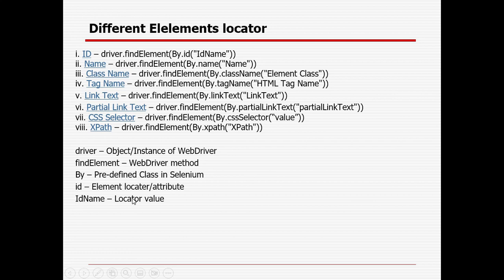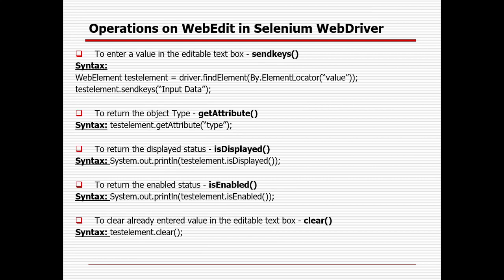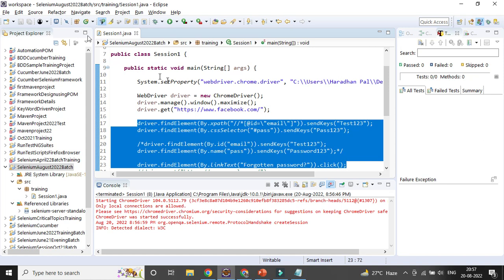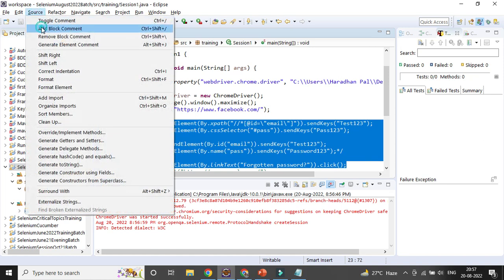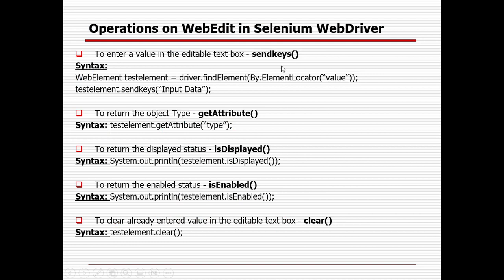That part I already learned. Then these are the things we will learn today. What are the different operations we can perform on the web edit box, meaning the edit box? You already saw how to enter a value in the web edit box, but I did not mention the different objectives of the methods. You can see that I have given the sendKeys method. With the help of that we can enter a value in the editable box.